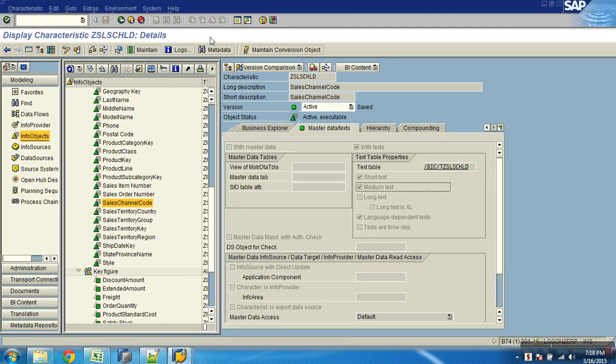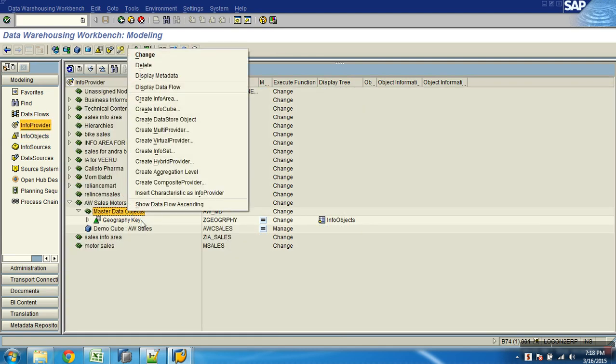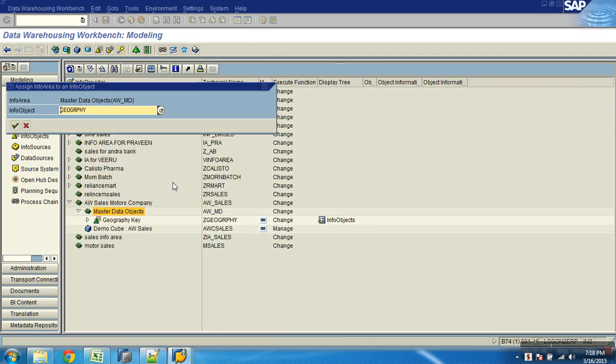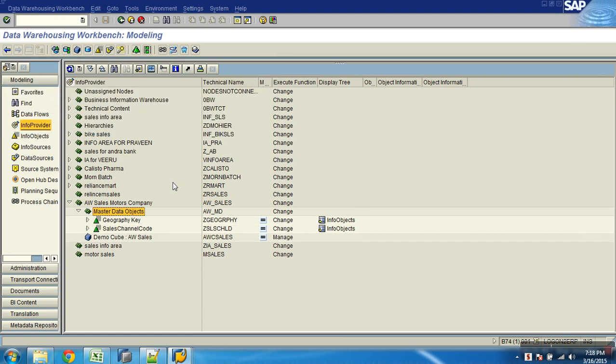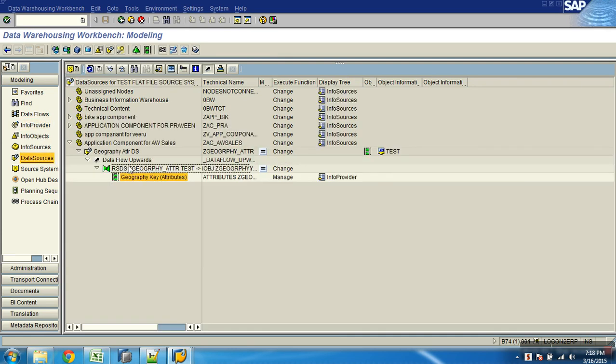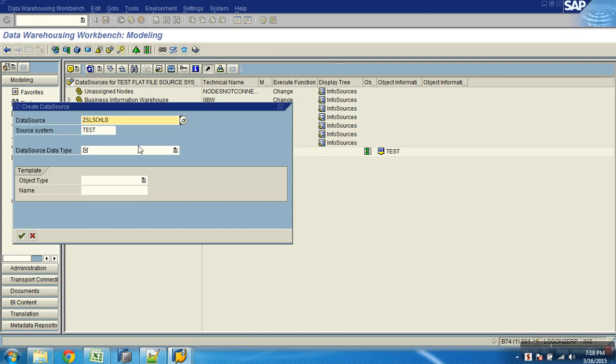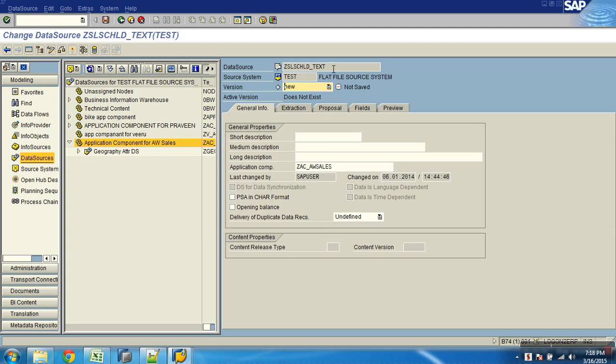Now shall I start doing this? First thing is what? I'll insert the characteristic as info provider. Now when I do this, what are you getting this time? Only text here. Okay, now let me go to the data source. Shall I create the data source now? Sales channel underscore text. What type of data source is it? Text data source. And I'll be giving the descriptions.